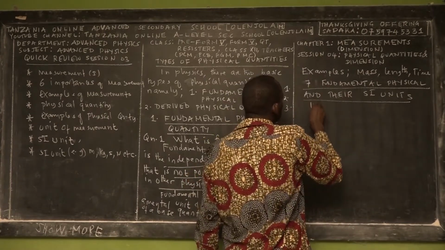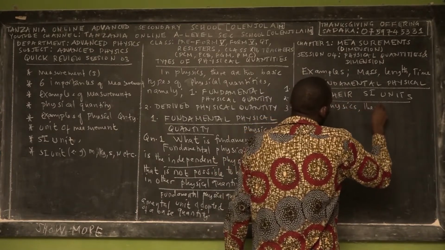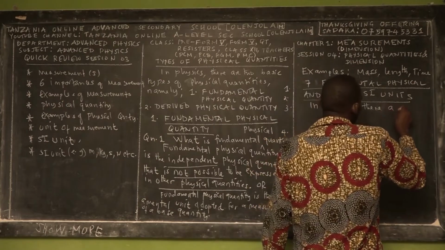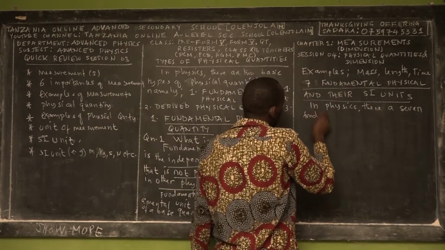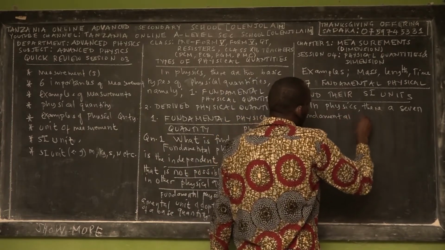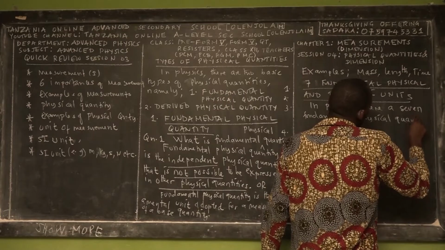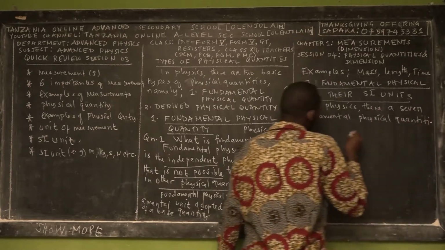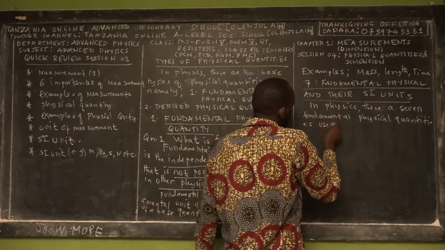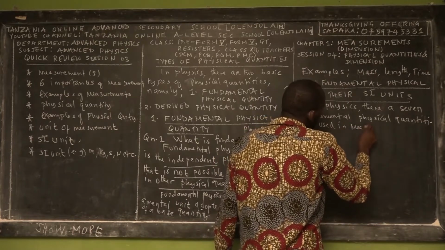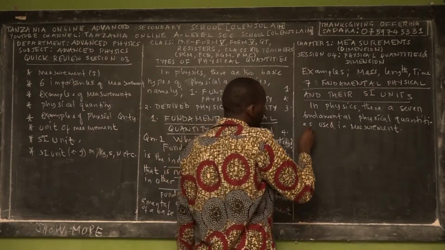So you say that in physics there are 7 fundamental physical quantities used in the measurement of physical quantities.